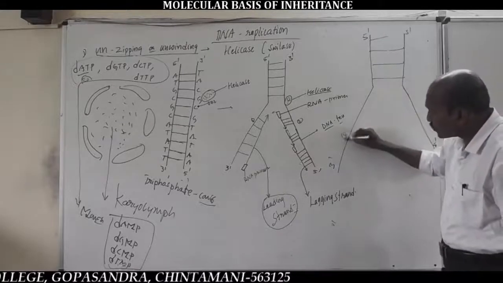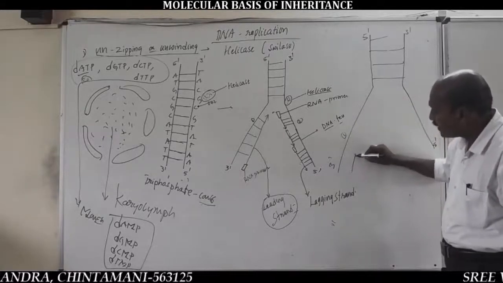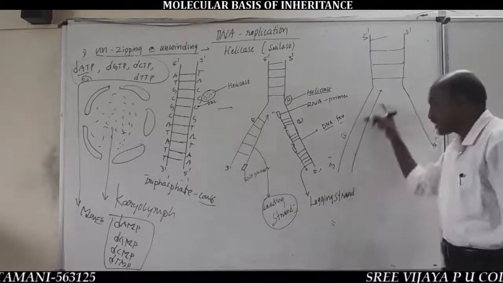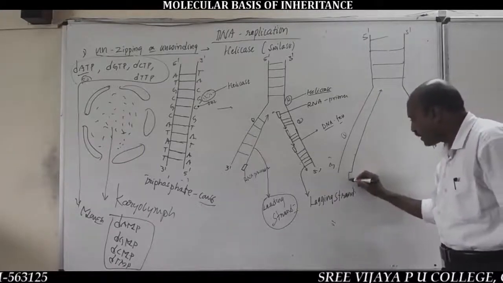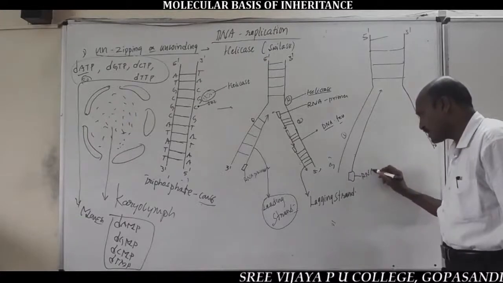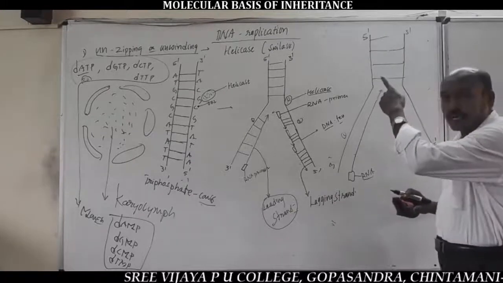So on this old DNA template strand, the addition of DNA nucleotides is continuous towards the inner side from one end of the RNA primer, because the RNA primer is already synthesized from the template strand by RNA primase.